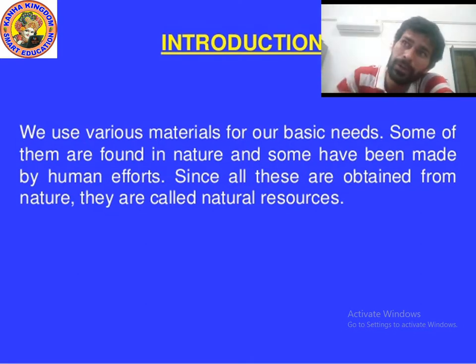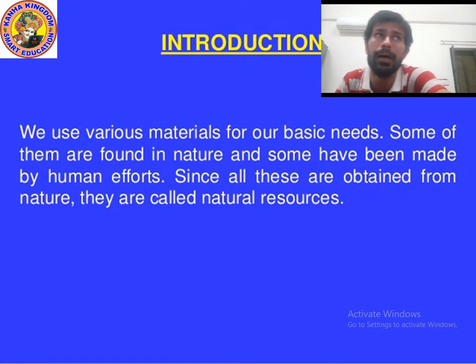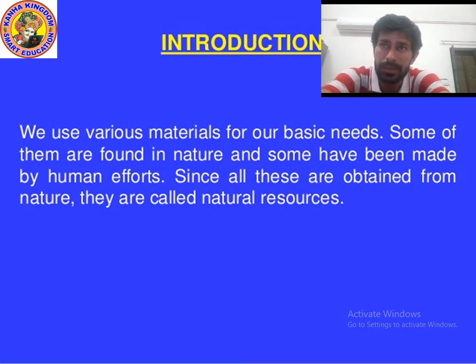We use many things. Some things are natural and some things are man-made. Since all these are obtained from nature, they are called natural resources. Because they are obtained from nature, that's why they are called natural resources. So we use various materials for our basic needs. Some of them are found in nature and some have been made by human efforts.